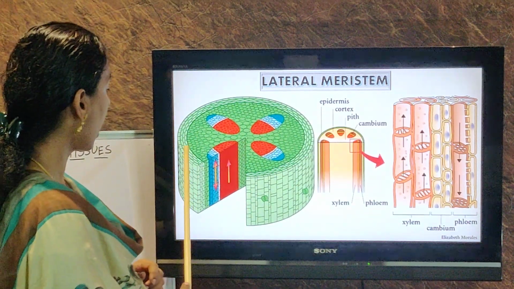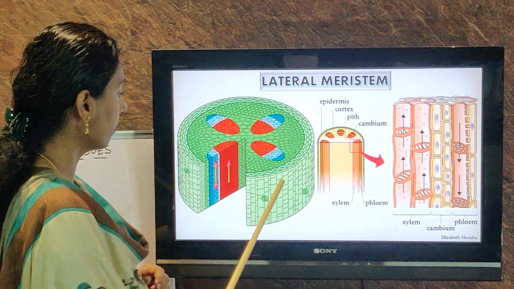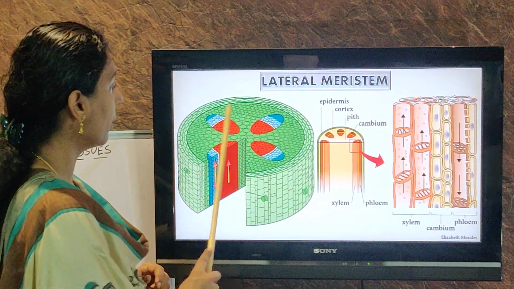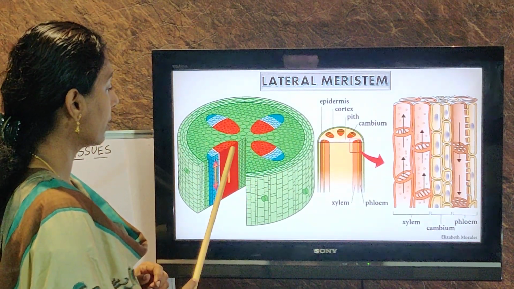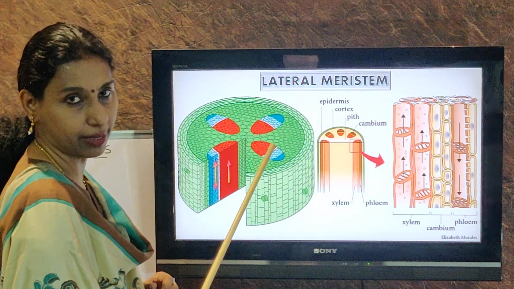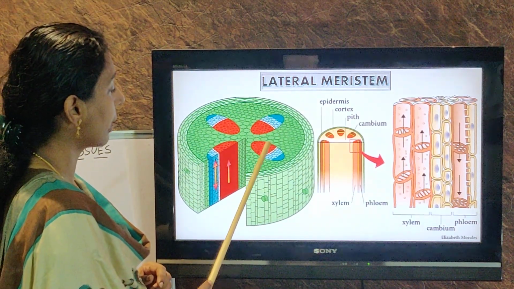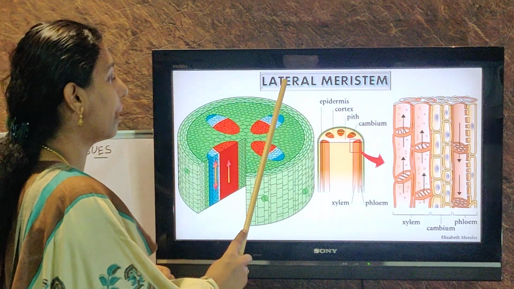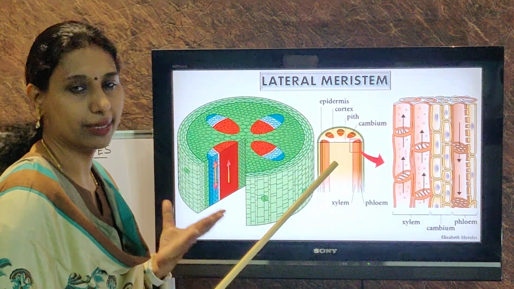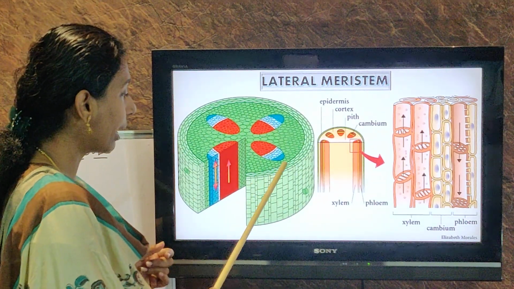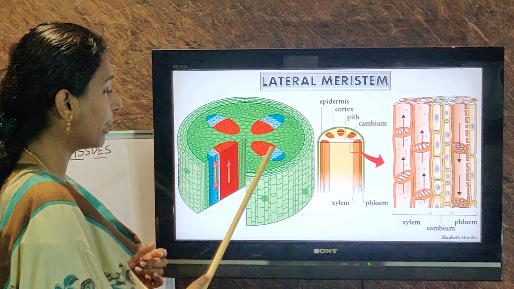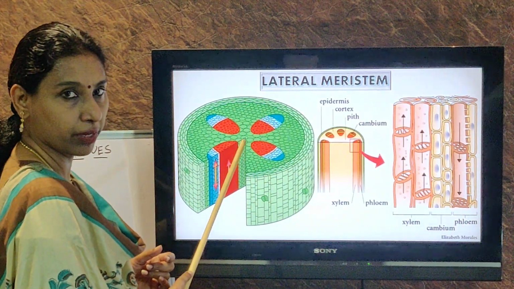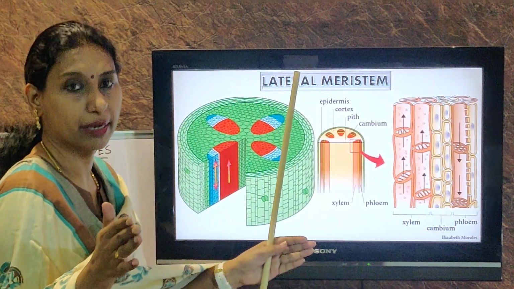Clear? So see the outer part of the stem, this one. Then inside there are so many tissues, but you also have vascular bundles inside the stem. So these vascular bundles are xylem and phloem, and this white strip between the xylem and phloem is called lateral meristem. What's their duty? Meristematic tissues divide. So when they divide, they go on adding cells to xylem and they go on adding cells to phloem. So the girth of the stem increases.